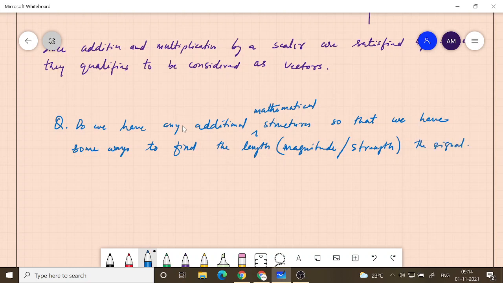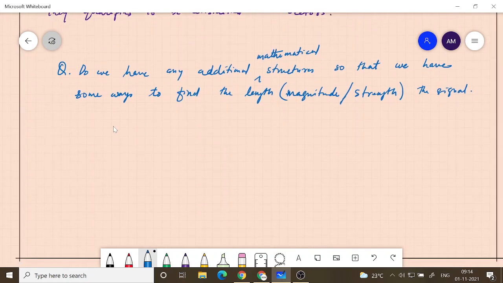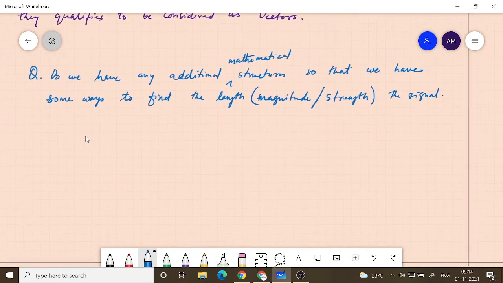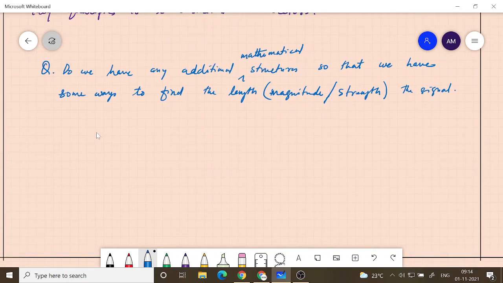So that's our concern right now, and this is something that we have already done earlier. We talked about the energy of a signal, right? So we have already used a formula to find the energy of the signal.